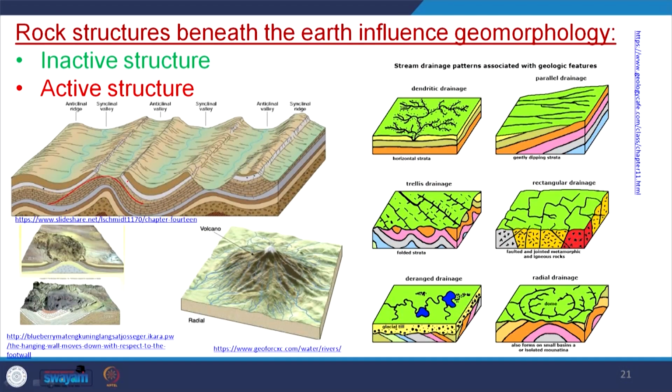For example, if you see this figure, suppose it is a fold. If you consider the initial time of this fold, we have a valley, and a hill was existing here. Similarly, we have a valley here, a hill was existing here. Similarly, we have a valley here. So, that means valley and hill adjacent to each other. But nowadays, if you see here, we have a valley existing at the top of this mountain. So, these are called the anticlinal valleys and synclinal ridges.